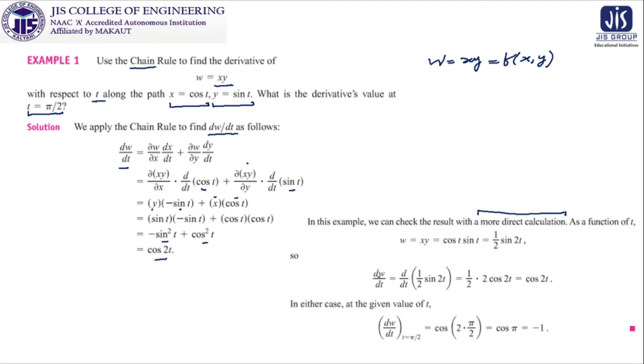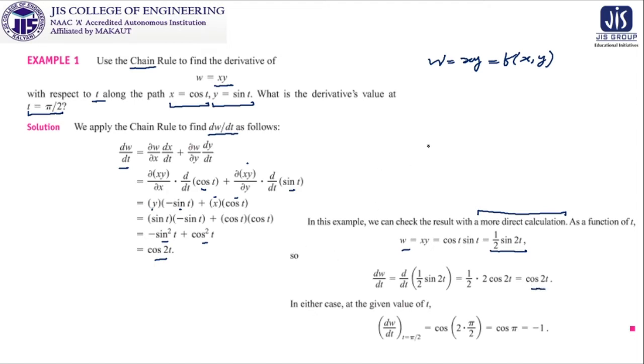Now dw/dt is totally converted in terms of t. So w is a function of t, and it becomes a function of a single variable. So obviously dw/dt will be our previously known class 11-12 differentiation. So dw/dt will be d/dt of half sin 2t. Now we take this half outside, and the derivative of sin 2t is 2 cos 2t. This 2 and this 2 cancel out, and we get cos 2t. Look at this, we are getting the same answer.